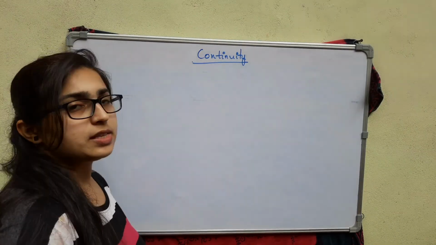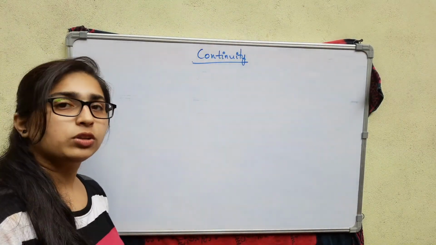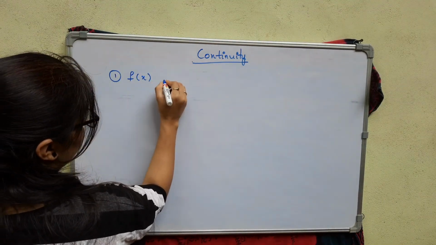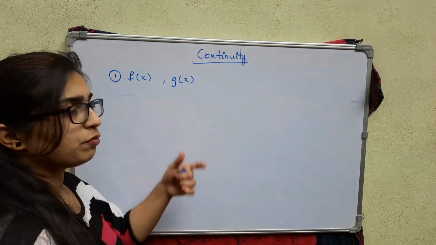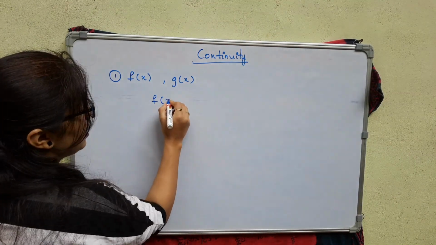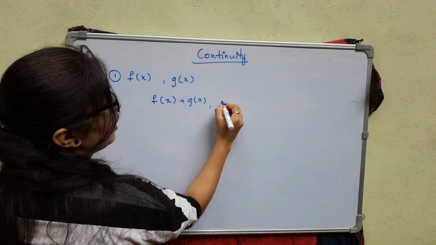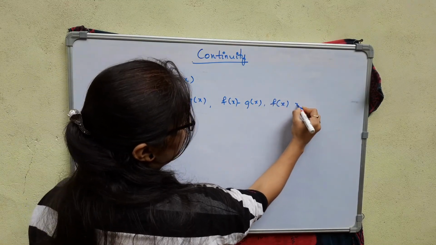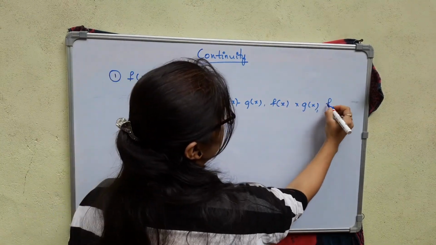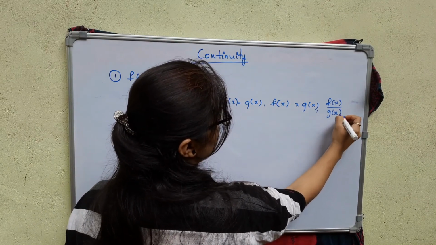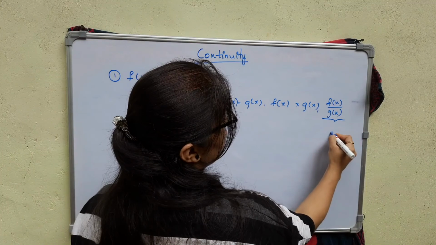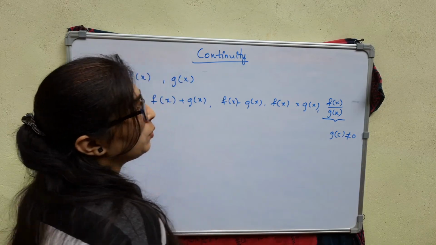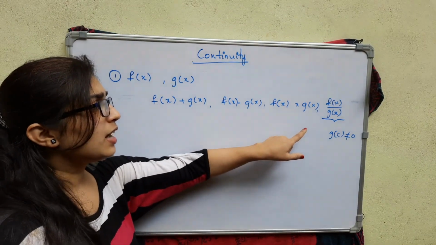So in this video we will see some points on continuity, or the continuous functions. If I consider two functions f of x and g of x, and if they are continuous, then I can say f of x plus g of x, f of x minus g of x, f of x into g of x, and f of x divided by g of x are continuous, provided that g of c, at a point c, should not be equal to 0, because we have studied this in the rational function.